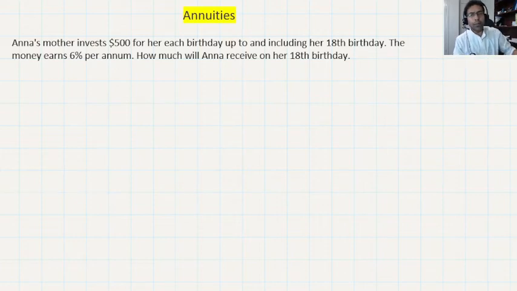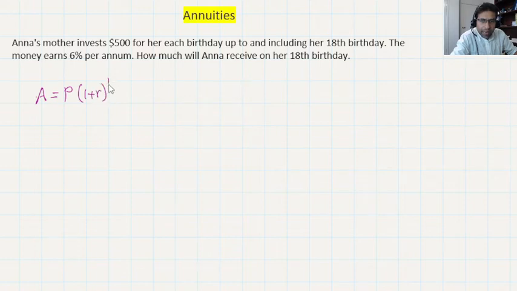Let A be the final value for one contribution. P is how much she's investing, the investment or present value, which is $500, and then (1 plus r) to the power of n, where r is the interest rate and n is the number of periods she's investing. That is the formula for compound interest, because they are gaining the money at a compounded rate.